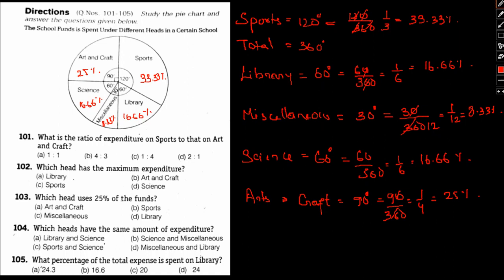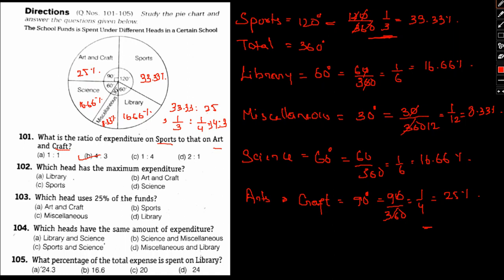What is the ratio of expenditure on sports to that of arts and craft? Okay, so sports we know is given 33.33 and arts and craft is given as 25. Okay, so 33.33 can be written as 1 by 3 and arts and craft 25% can be written as 1 by 4. So the ratio would simply be, if you multiply both by 12, the ratio comes out to be 4:3. That is, option B will be the answer. Okay, I hope it's clear. So that's it. Let's move to the next one.